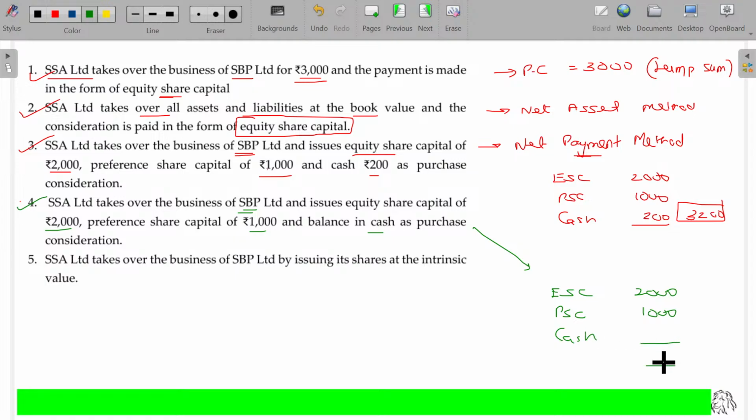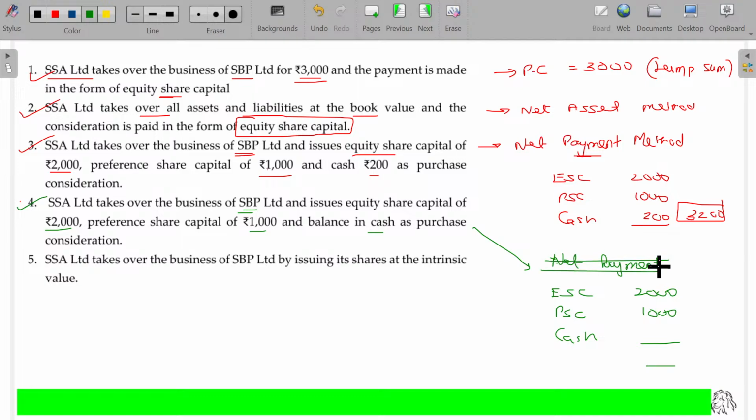I'm not sure. So under the net payment method, what payments are made by the purchasing company? By summing up, if you are able to find out the purchase consideration, only then is it called the net payment method. We get the details of equity shares as well as preference share capital receivable from the purchasing company, but we are not aware of the cash. So we thought it may be the net payment method, but using it I cannot calculate.